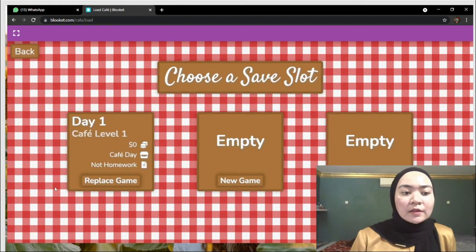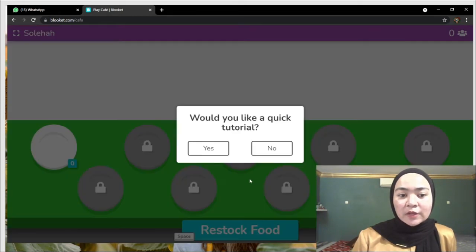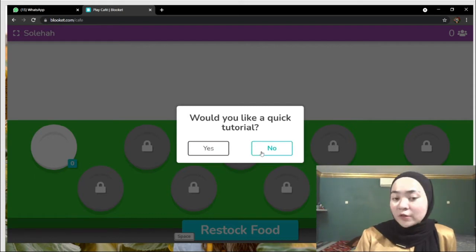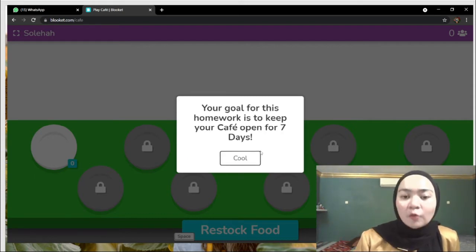Then click new game, and you can select your own slot. For example, if you pick new game, it asks, would you like a quick tutorial? If you want a tutorial, you just click yes. If you don't want a tutorial, you just click no.